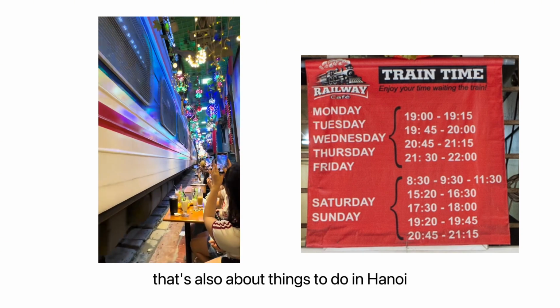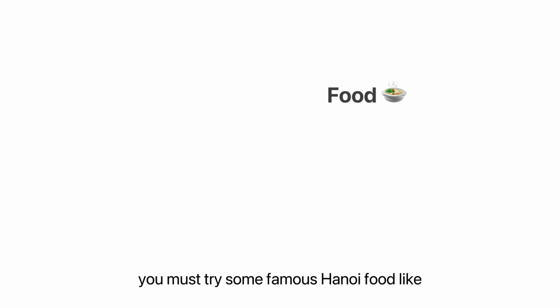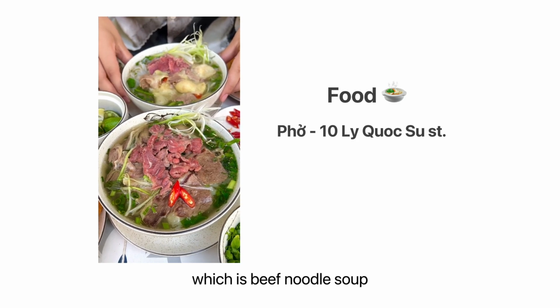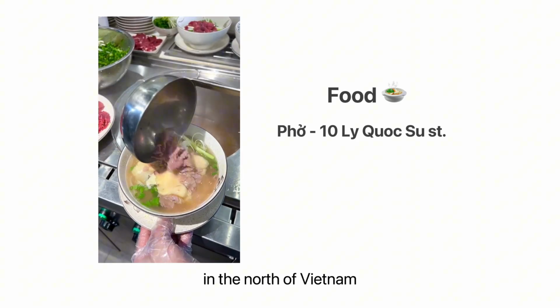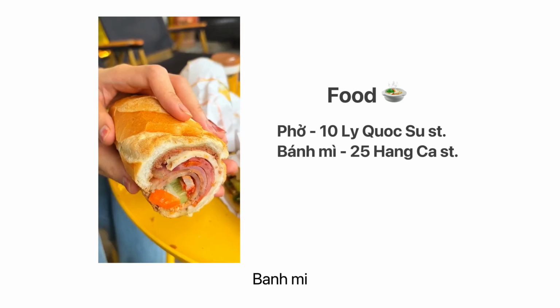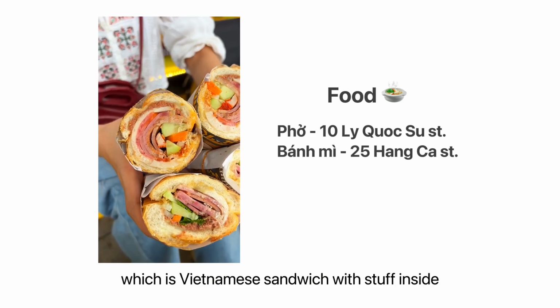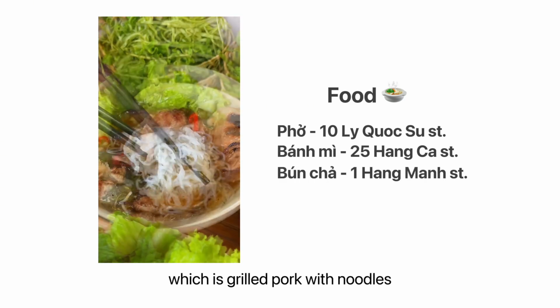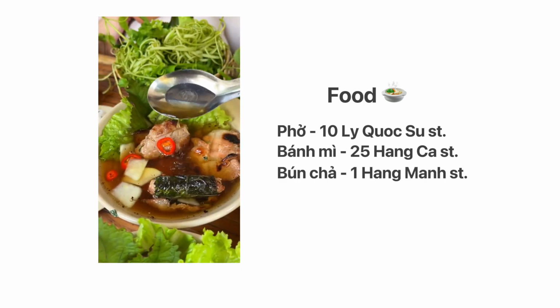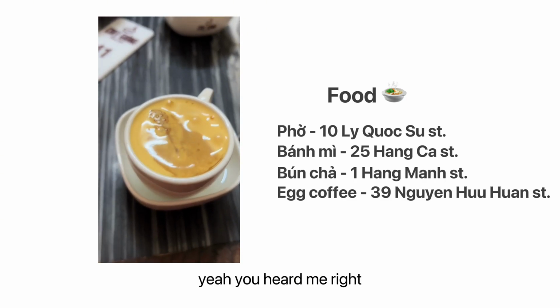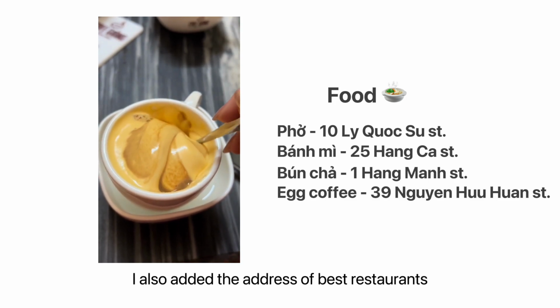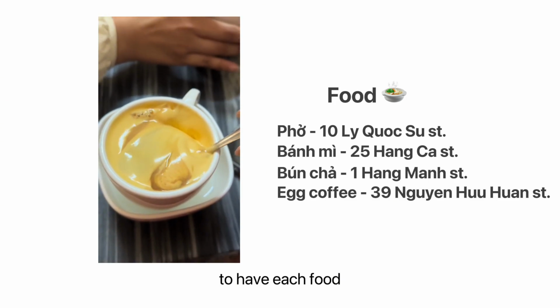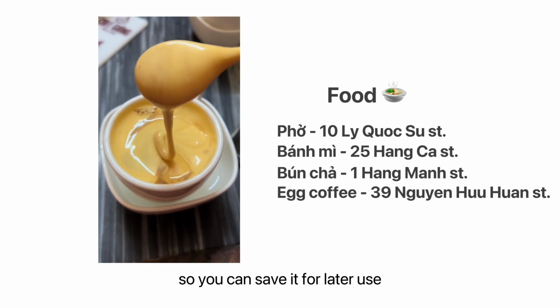That's all about things to do in Hanoi on day 1. And for the food, you must try some famous Hanoi food like phở, which is beef noodle soup, and it is the most popular food in the north of Vietnam. The next one you can try is bánh mì, which is a Vietnamese sandwich with stuff inside. Bún chả, which is grilled pork with noodles. And the famous egg coffee. Yeah, you heard me right. It's coffee with egg and it's very delicious. I also added the address of the best restaurants to have each food so you can save it for later use.